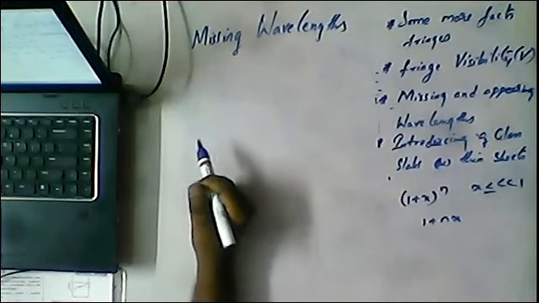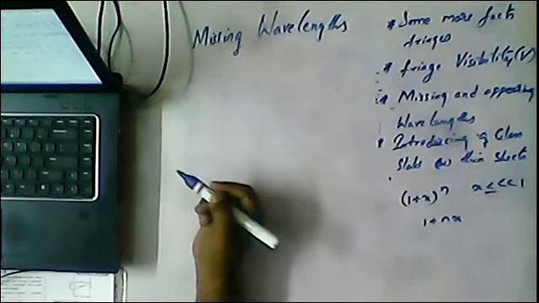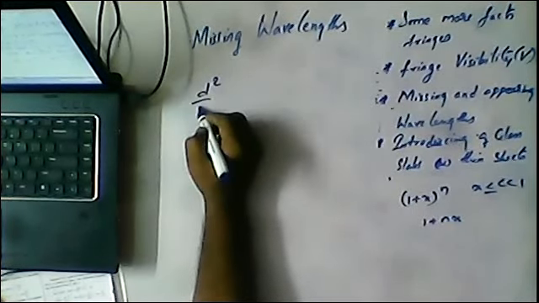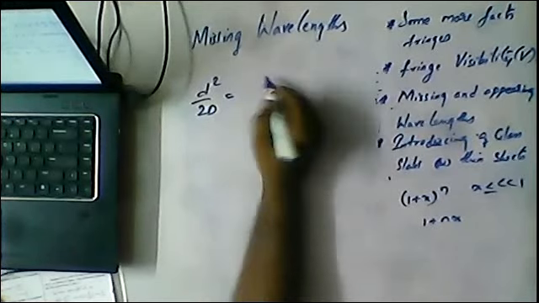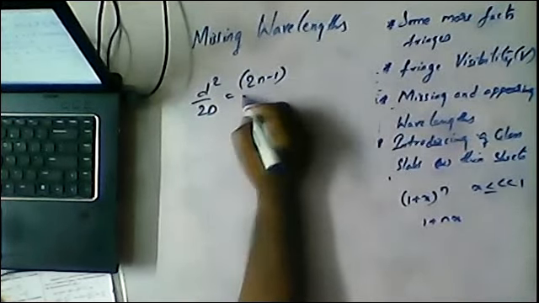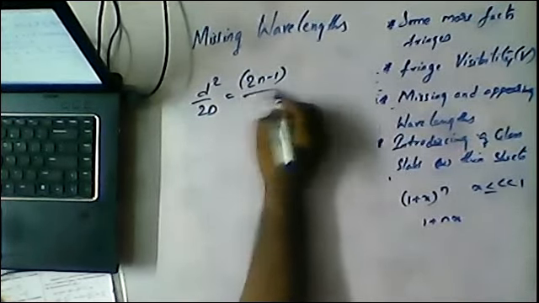If a particular wavelength is missing, it undergoes destructive interference. So we can write d square by 2D is equal to (2n minus 1) by 2 lambda.